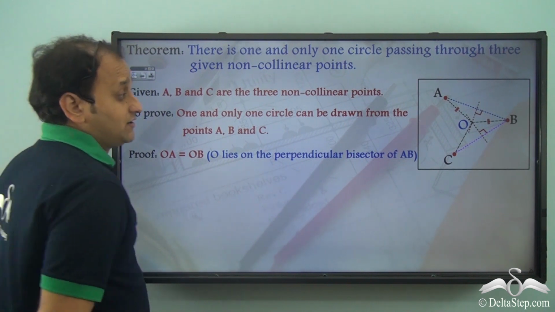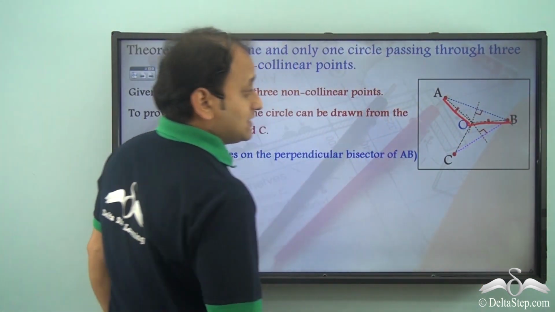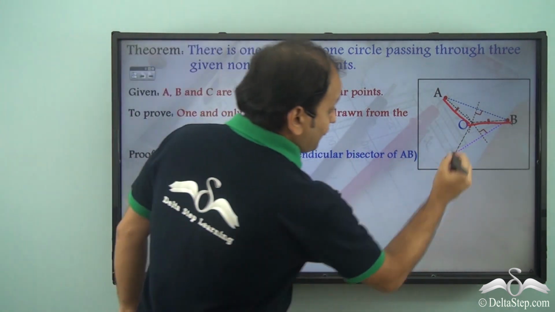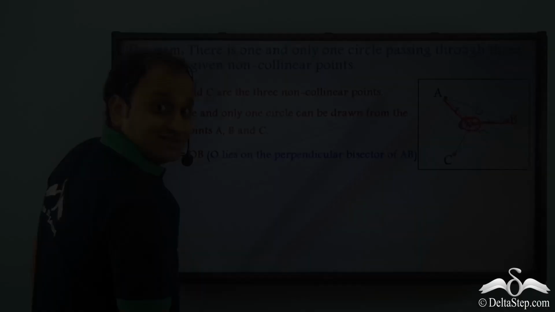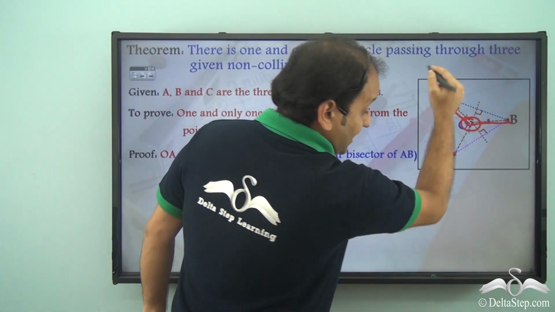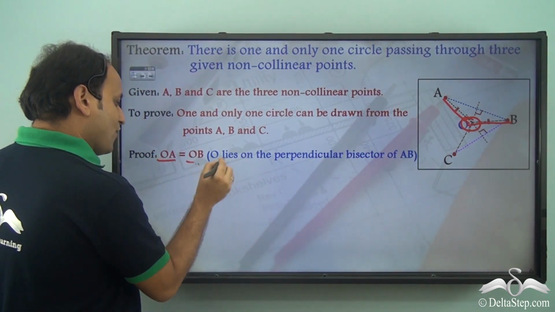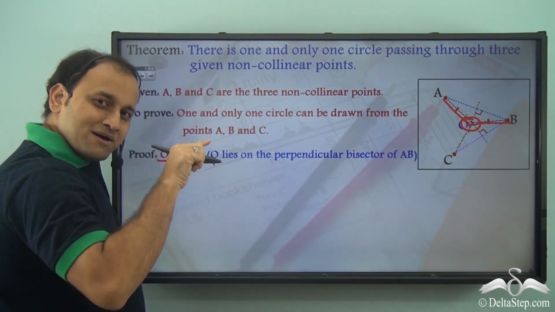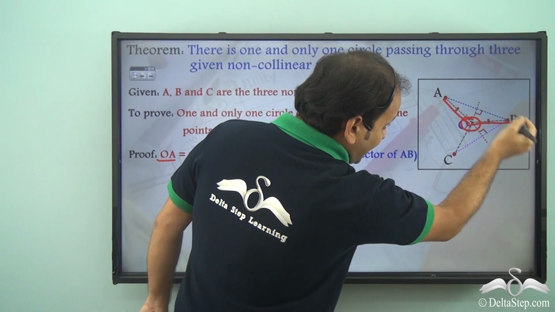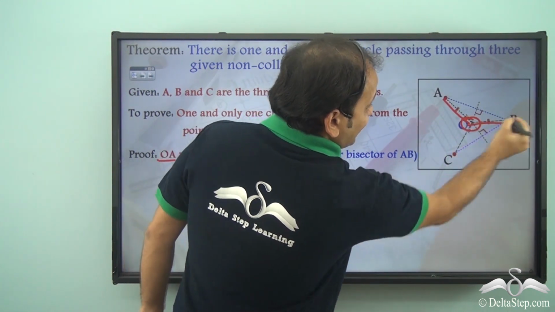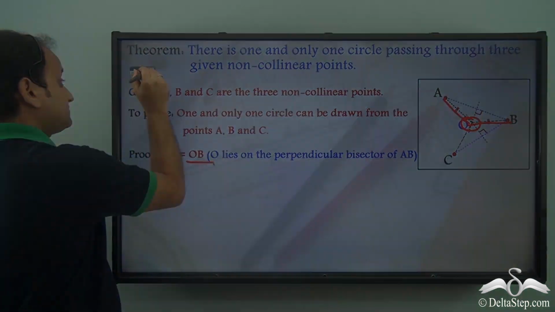And whenever you have 2 line segments coming from a common point on the perpendicular bisector, they will always be of equal length. So in this case, OA and OB are coming from the common point on the perpendicular bisector of this particular line segment AB, and so OA and OB will be equal in length.